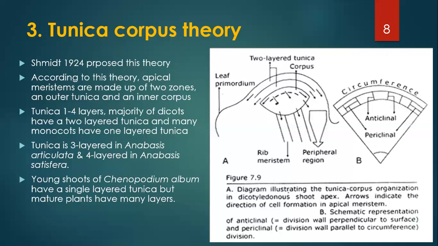The young shoots of Chenopodium album have a single-layered tunica, but mature plants have many layers. It means that at the initial stages, Chenopodium album produces a single layer. With the passage of time or maturity of the plant, it produces other layers. These are differences between plants.